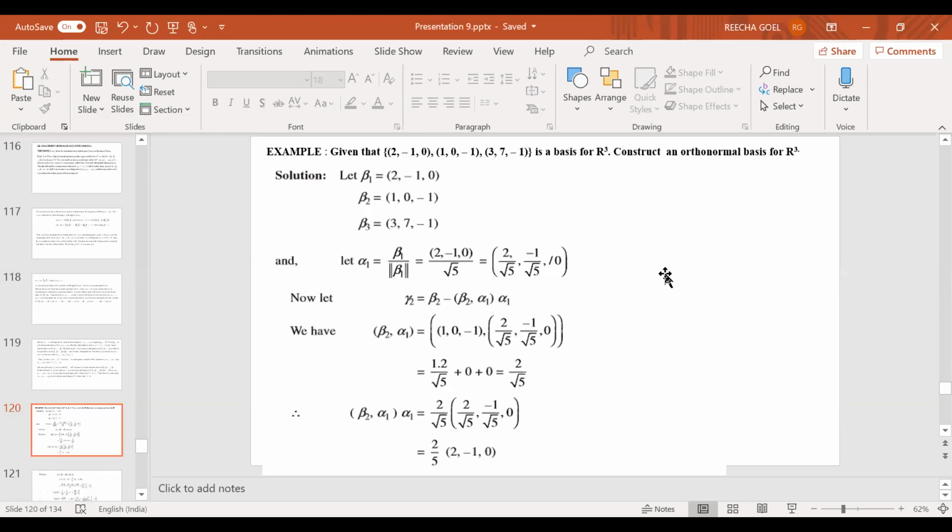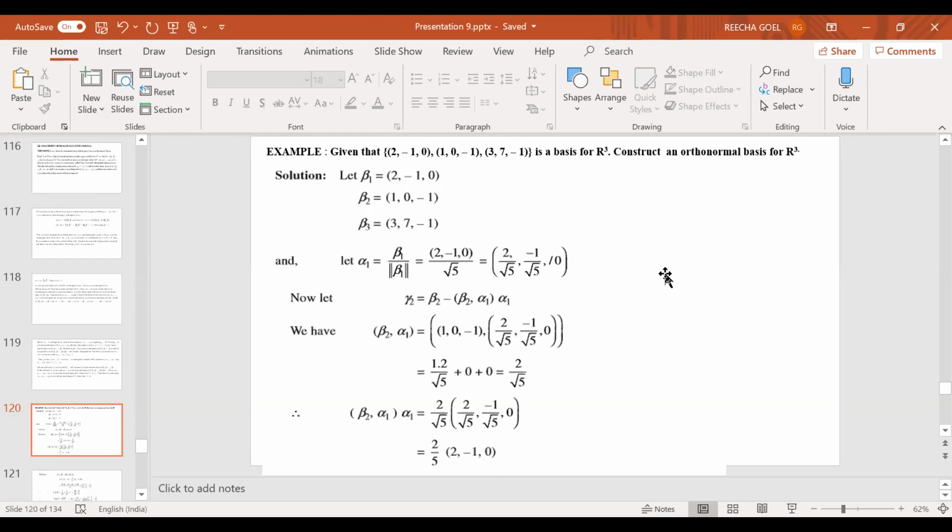So you are given these three vectors in R3. Obviously these vectors are not orthonormal. They don't form an orthonormal set because none of them is of norm 1, first of all, and they are not pairwise orthogonal also. So if we are given this basis, then we are going to construct an orthonormal basis from this. You might have done this, but just to refresh it, because I shall be using it in quadratic forms.